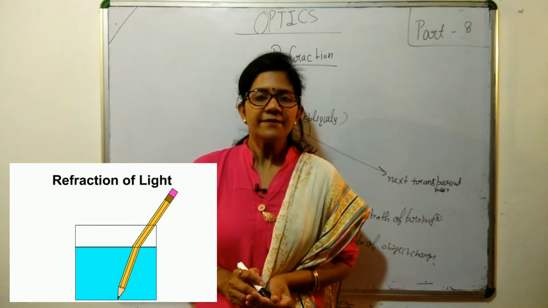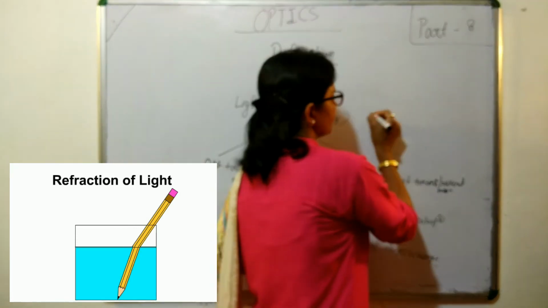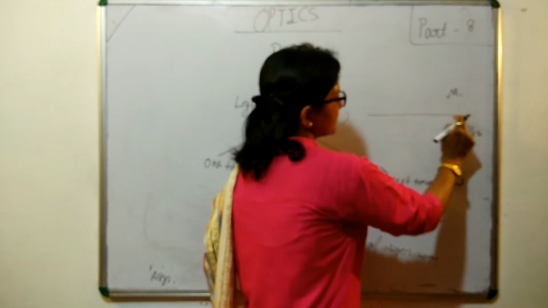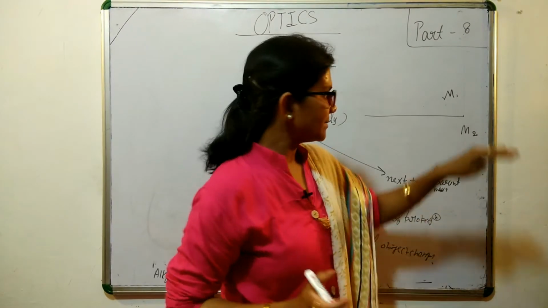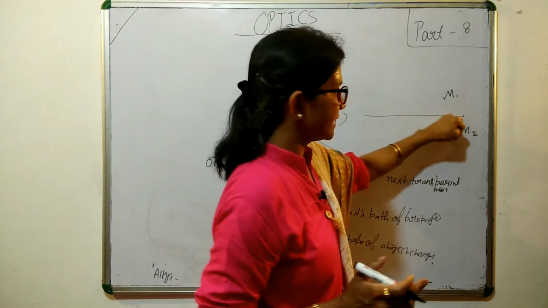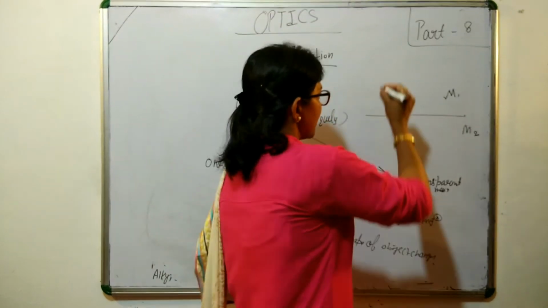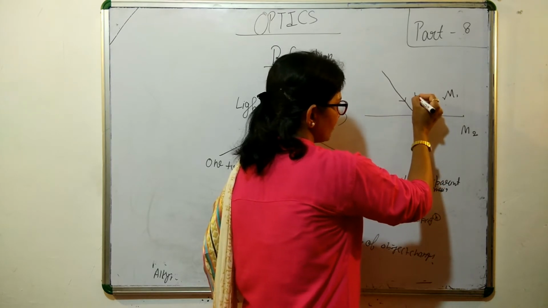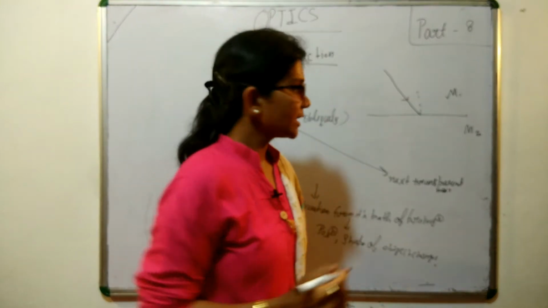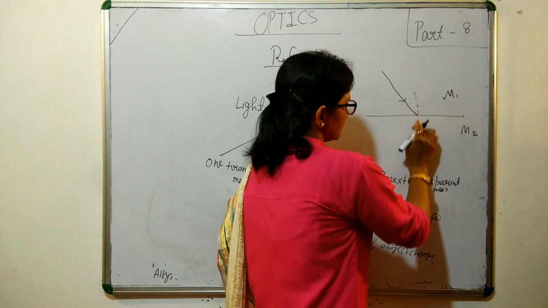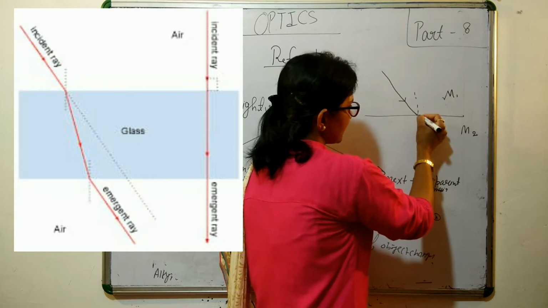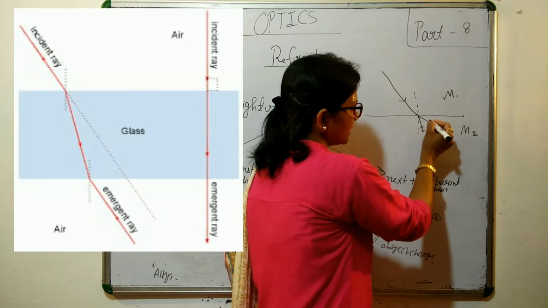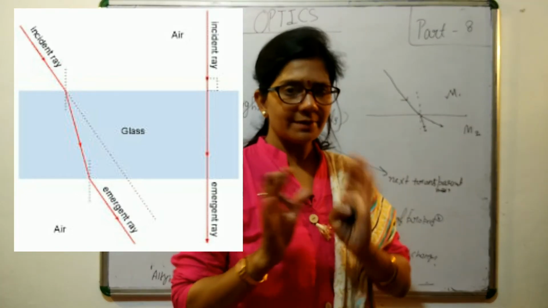I have said obliquely, so let's see. Suppose this is medium 1, this is medium 2, and this is the interface, meaning these two media are just meeting here. If light falls here obliquely, then we draw the normal. From this normal, the light after refraction will get deflected either toward the normal or away from the normal. We will discuss it later.